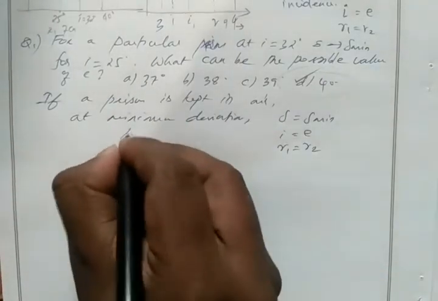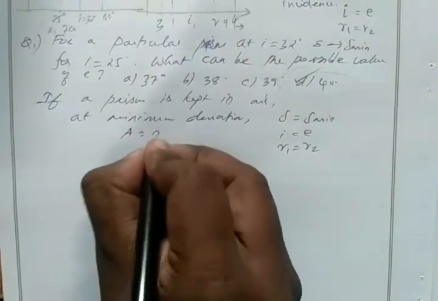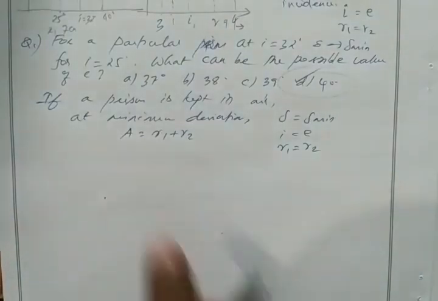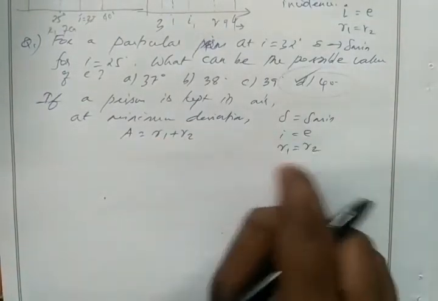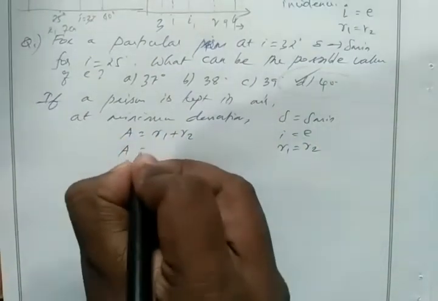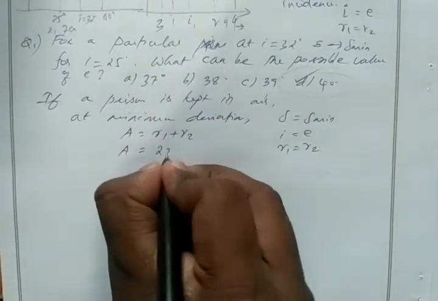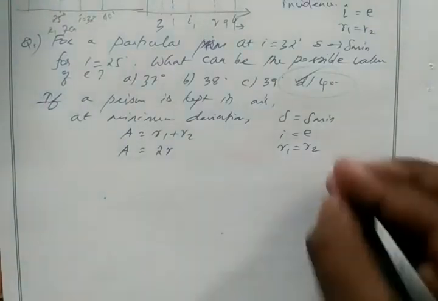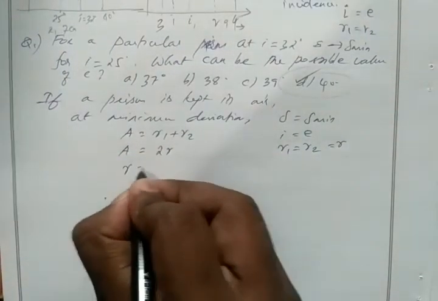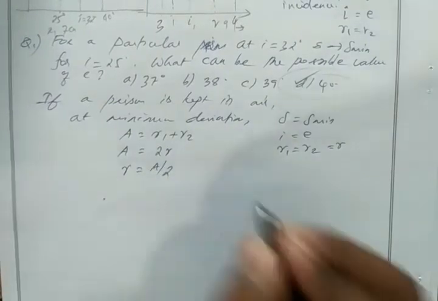Now what is the angle of prism? Angle of prism A equal to R1 plus R2. Then R1 is equal to R2 as per this condition for del minimum. So we can take A equal to 2R. Then R equal to A by 2.